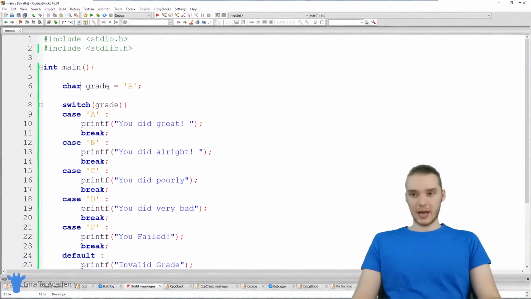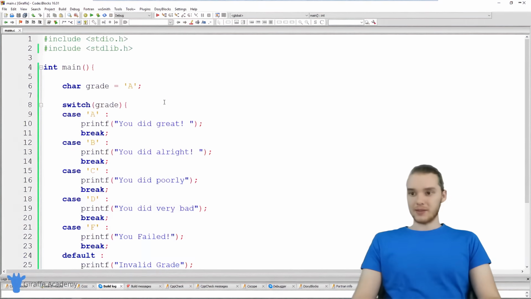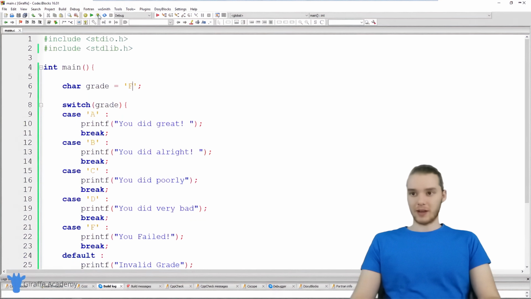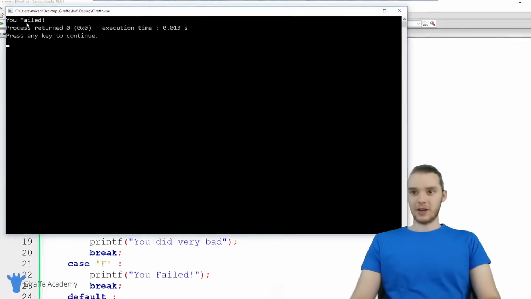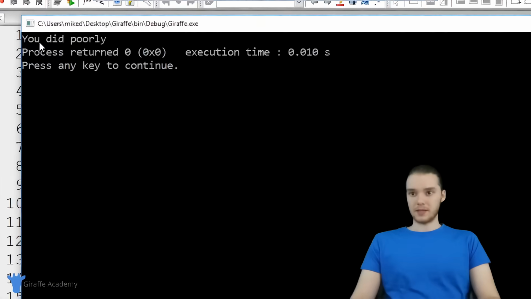So grade is equal to A. Let's run our program and see what our message is. It says, hey, you did great because we got an A. If I made this an F instead of an A, now it should tell us that we failed. So it says, you failed. If I made this a C, it'll tell us that we did poorly. And it says, you did poorly.